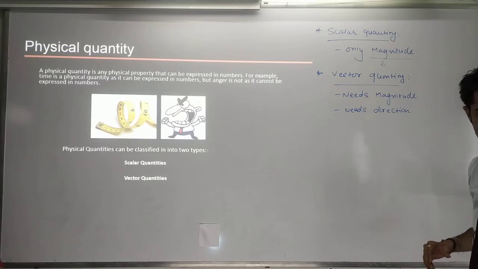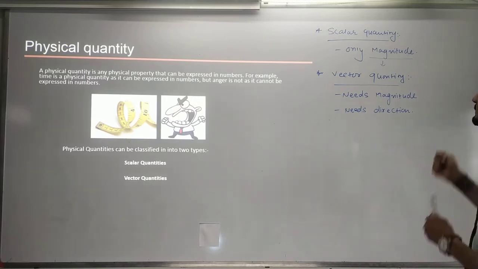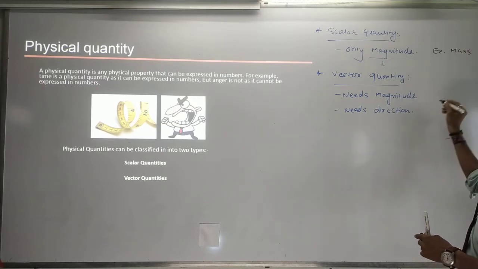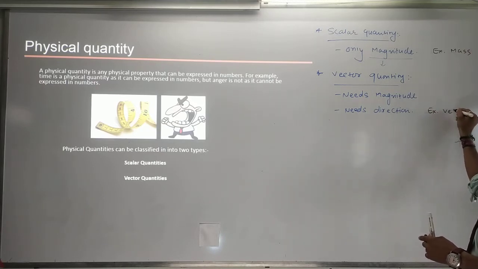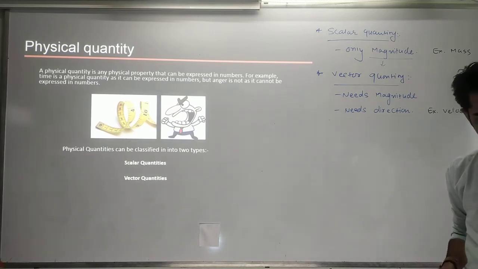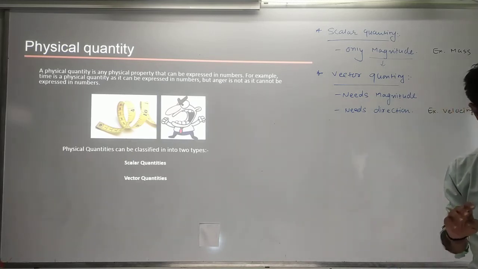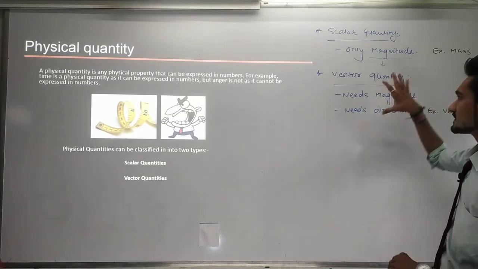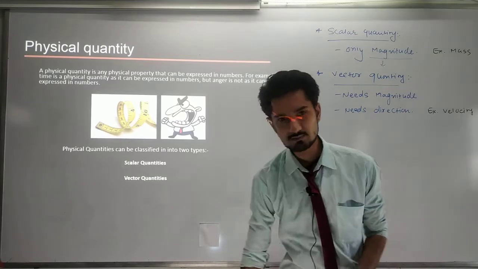Scalar quantity examples: we have already seen mass. In today's topic we are going to see about velocity. What is velocity? We are going to see afterwards. We will start the topic. But what is the basic concept of a vector quantity?